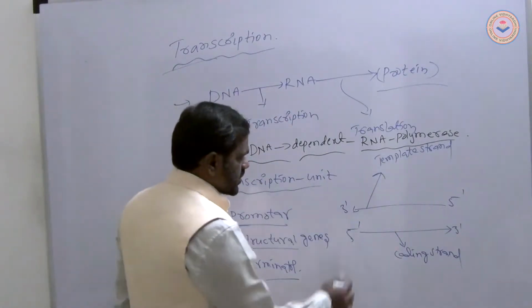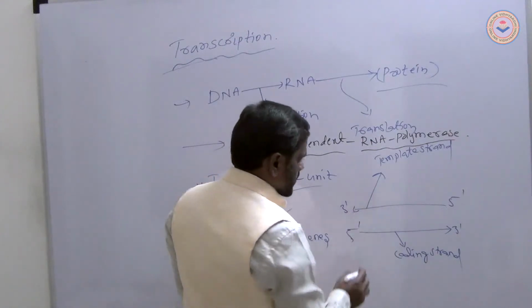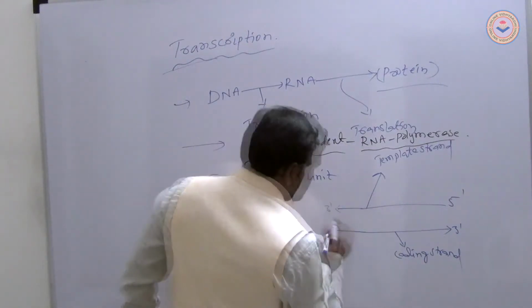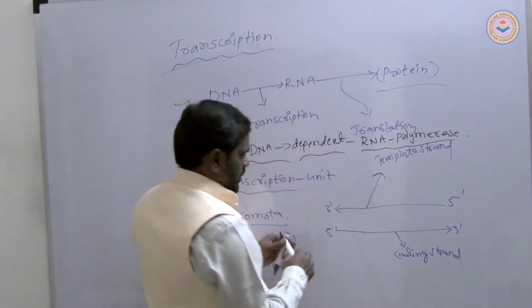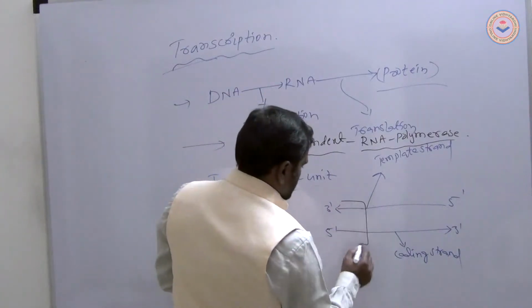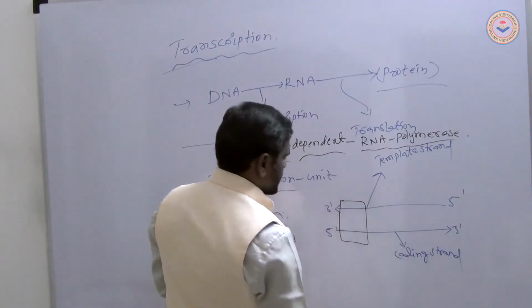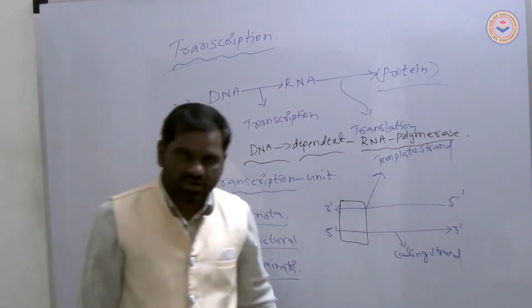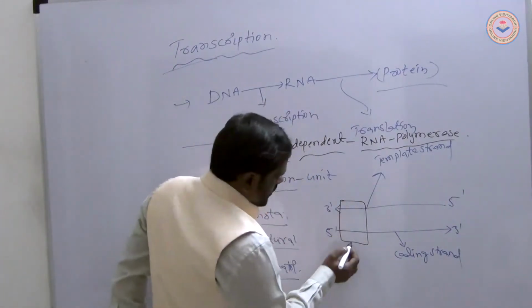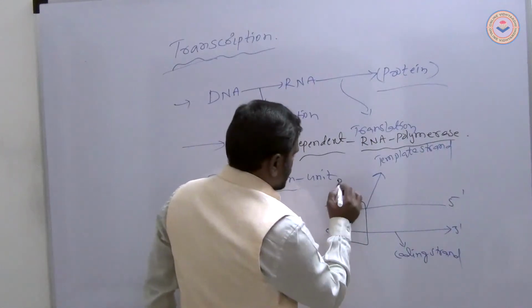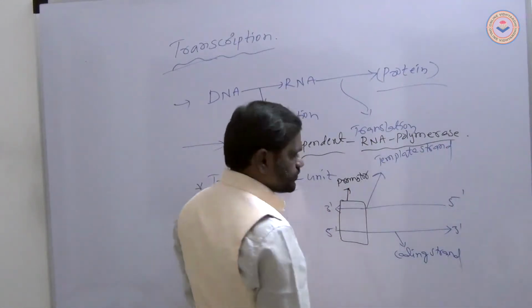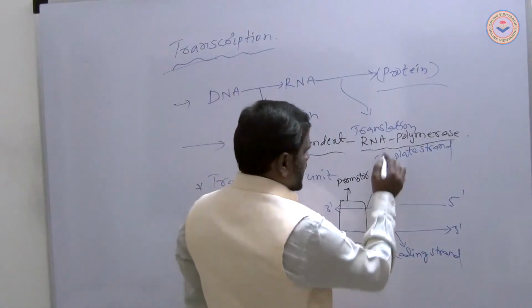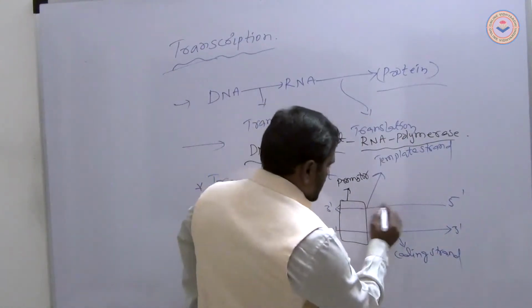Now observe this structure. At the 5' end, this structure is called the promoter. On the template strand, the structural genes are present in between.